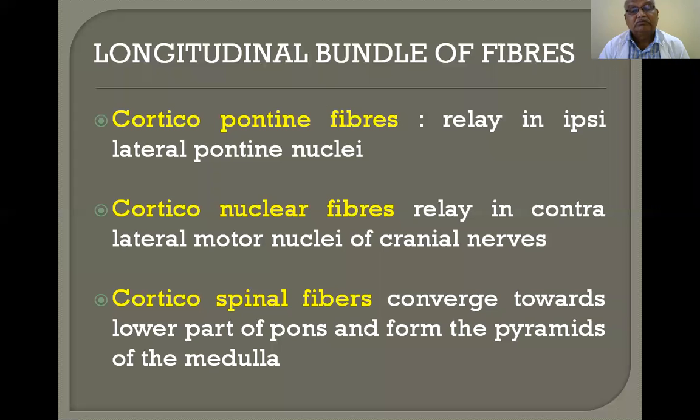So, corticopontine fibers and corticonuclear fibers. Fibers coming from the cortex and ending in the pontine nuclei are called corticopontine fibers. They relay in the ipsilateral pontine nucleus, the same side of the nucleus. Corticonuclear fibers relay in the contralateral motor nuclei of the cranial nerves. There are cranial nerves attached to the pons, and they go to the opposite side cranial nerves, so they are contralateral. Corticospinal fibers converge towards the lower part of the pons and form the pyramids of the medulla.